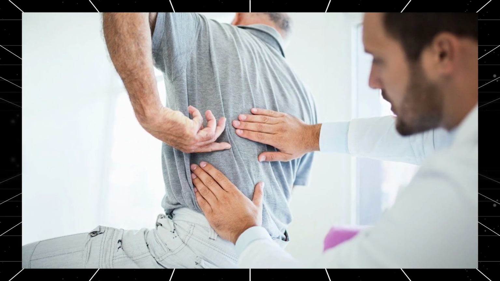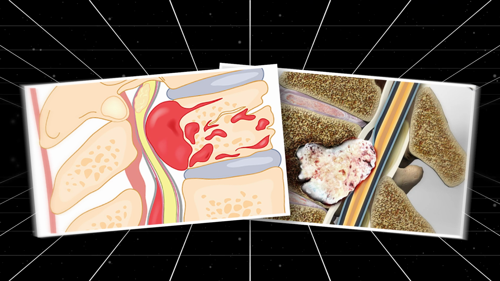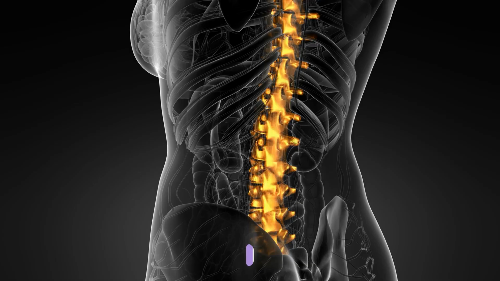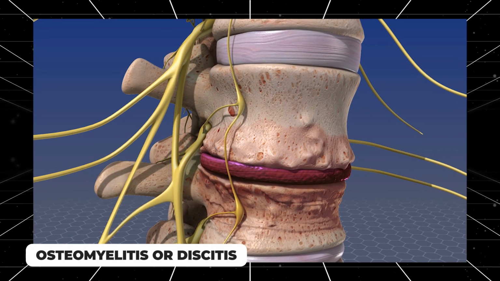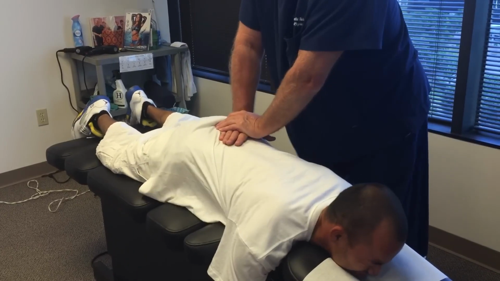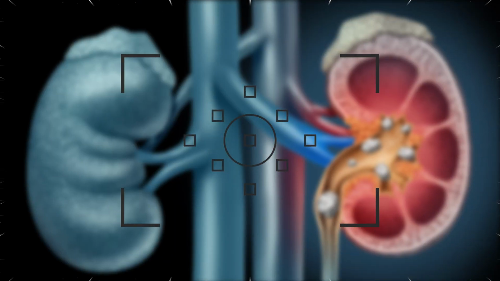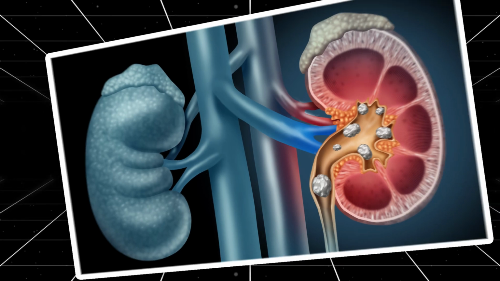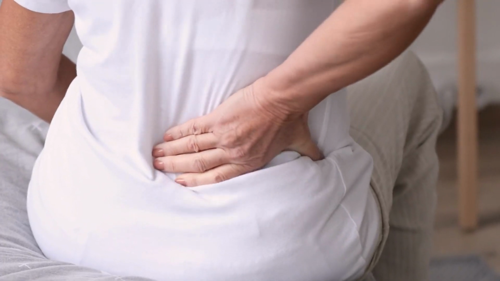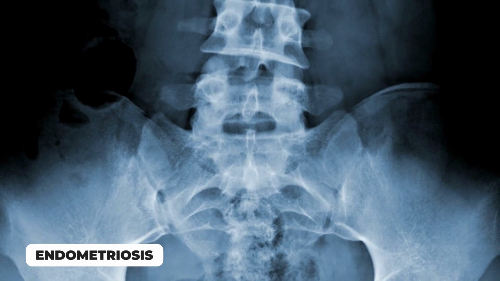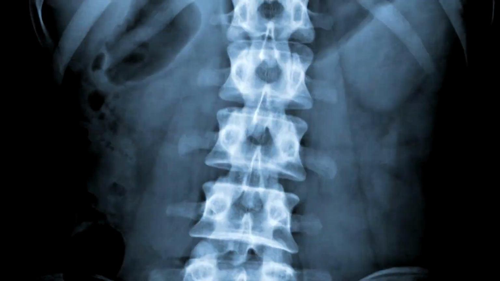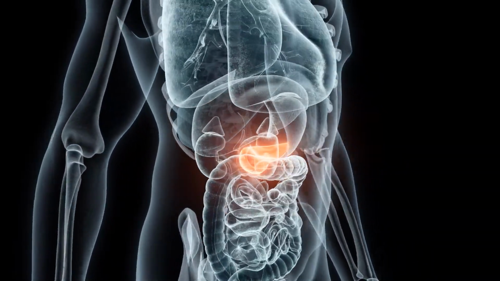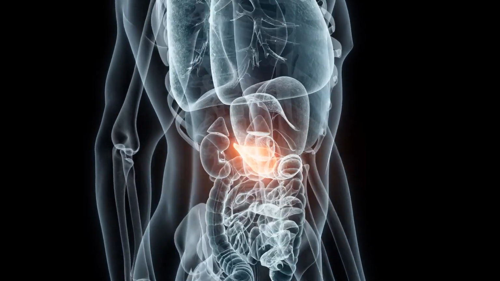Non-mechanical causes of low back pain include tumors. Malignant growths can exert pressure on nerves. Inflammatory conditions like ankylosing spondylitis can cause chronic pain. Infections such as osteomyelitis or discitis can result in lower back pain. Visceral causes of low back pain include kidney stones. This typically causes sharp pain, often felt on one side of the lower back. Endometriosis is a pelvic disease that can cause back pain linked to menstrual cycles. Gastrointestinal disorders like diverticulitis and peptic ulcers can refer pain to the lower back.